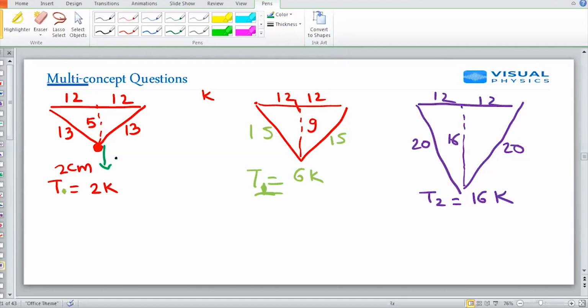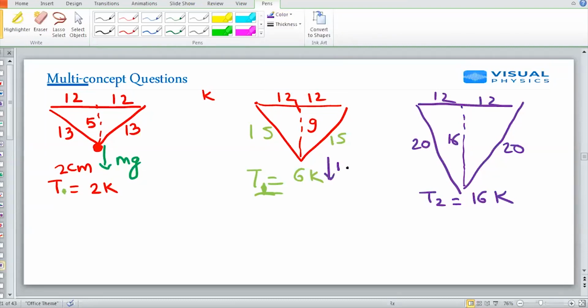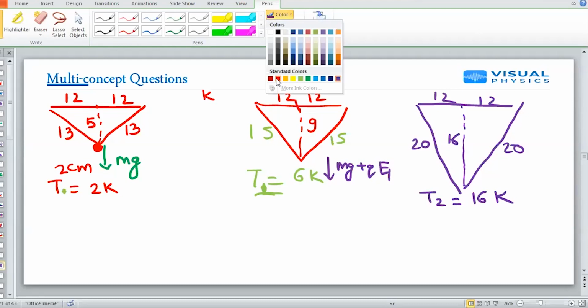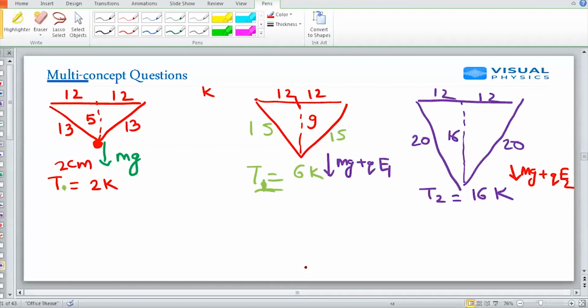Because in the first case mg is only acting, but in the second case mg plus electric force both are acting, and in the third case mg plus the second electric force is acting. Okay, but tension is again in this direction, this direction, this direction.